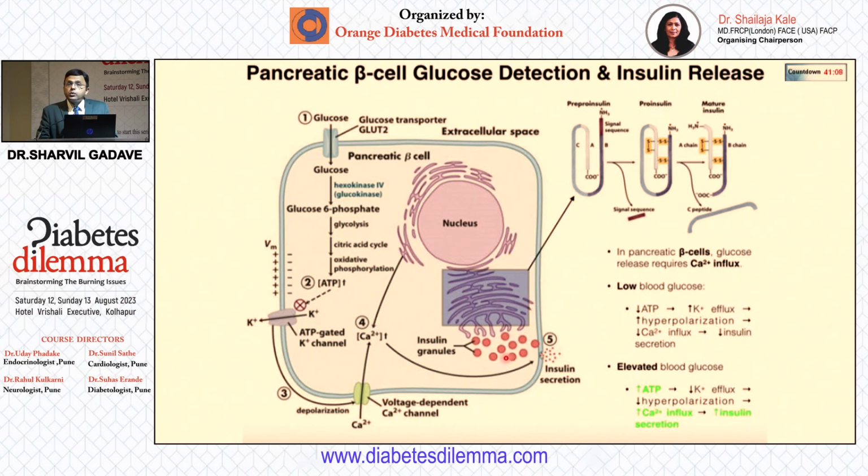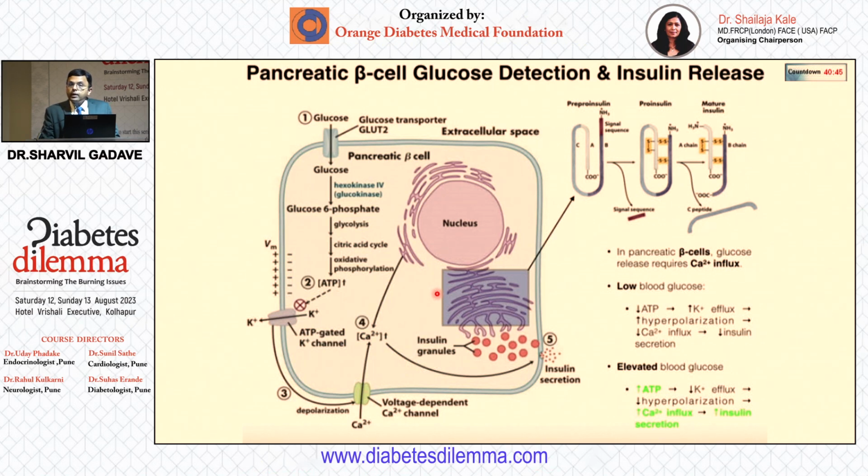Now we see here there is this nucleus, and the rough endoplasmic reticulum and the Golgi apparatus. We know that in insulin secretion, there is phase 1 and phase 2 insulin secretion. What is phase 1?